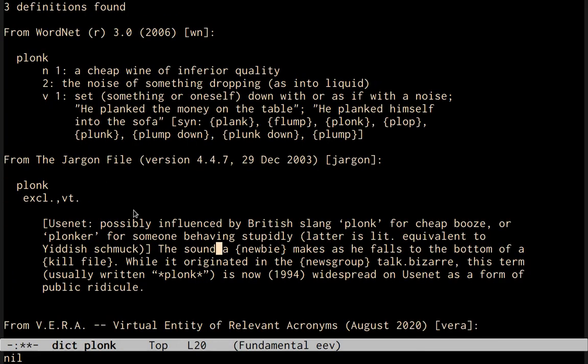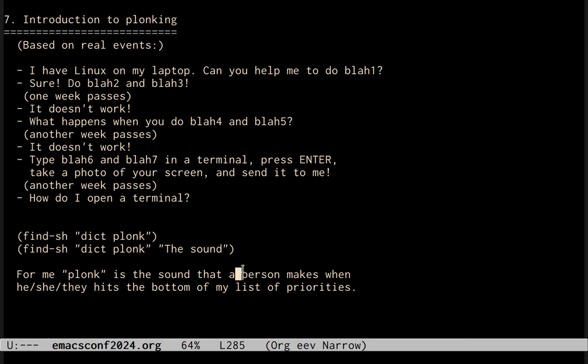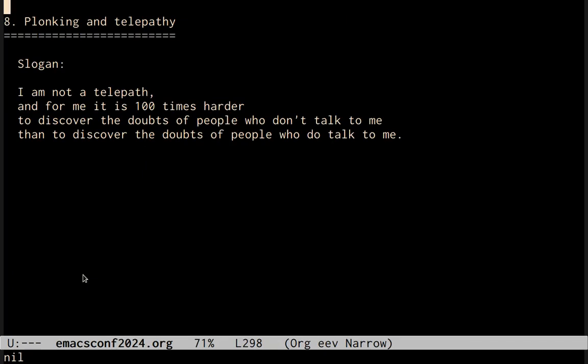According to the jargon file, plonk is the sound that a newbie makes as he falls to the bottom of a kill file. I prefer the simple definition here. For me, plonk is the sound that the person makes when he, she, or they hits the bottom of my list of priorities. I've been using this slogan with my students. It sounds much better in Portuguese, sorry. I am not a telepath, and for me it is 100 times harder to discover the doubts of people who don't talk to me than to discover the doubts of people who do talk to me.